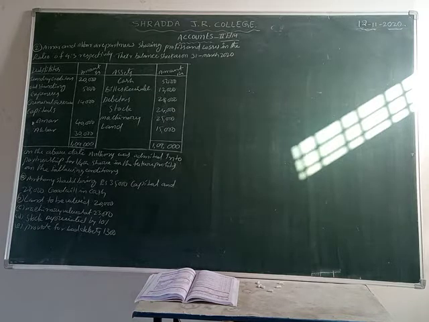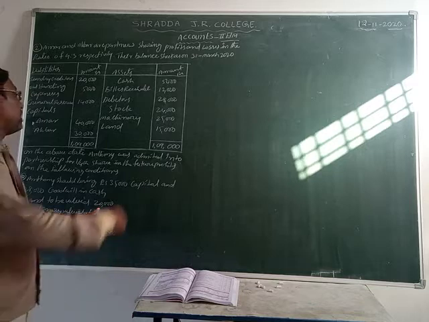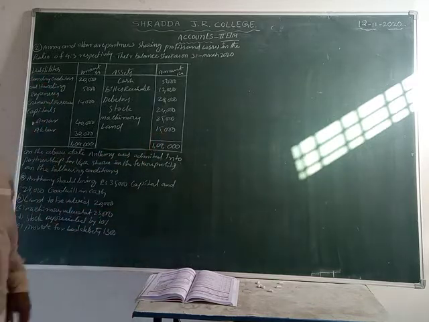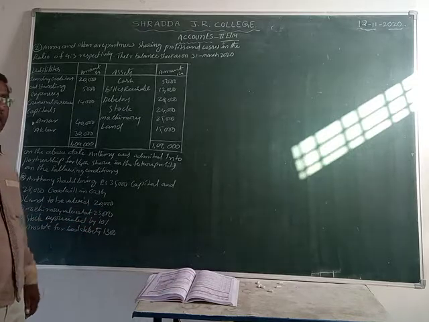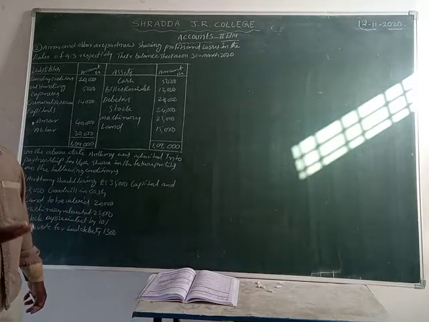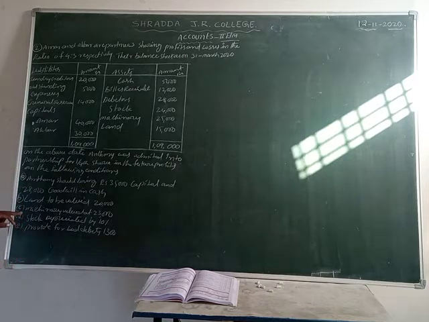Now condition number 2 is land to be valued at 20,000. Here the land value is how much? 15,000. Previous year the land value was 15,000. Here what is given? 20,000. The value is increased by 5,000, isn't it? Now next one, machinery valued at 23,000.